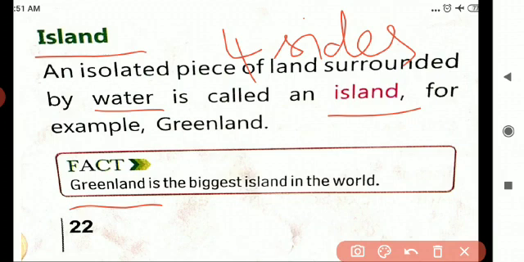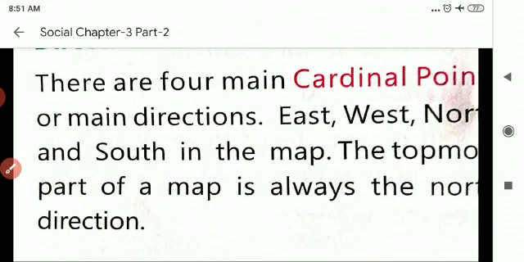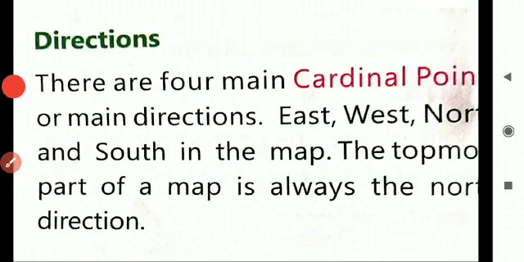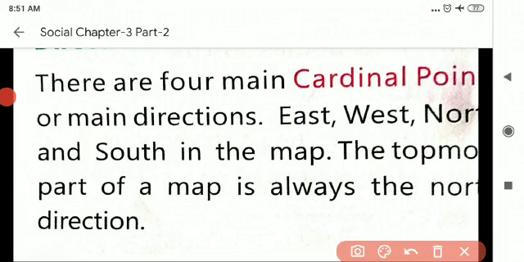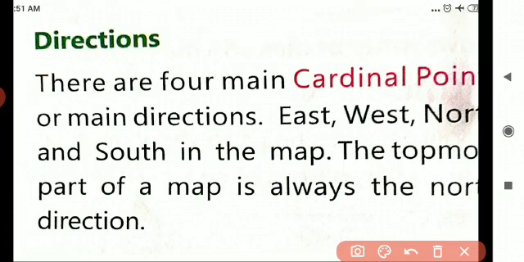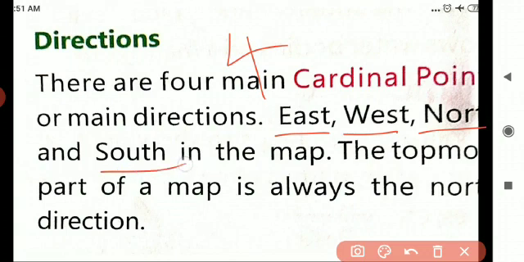Which is the biggest island in the world? Greenland. Okay, children, shall we move to the next one? Yes, this one is directions. How many main directions are there, children? Yes, very good. There are 4 main or cardinal points or main directions: east, west, north, and south.